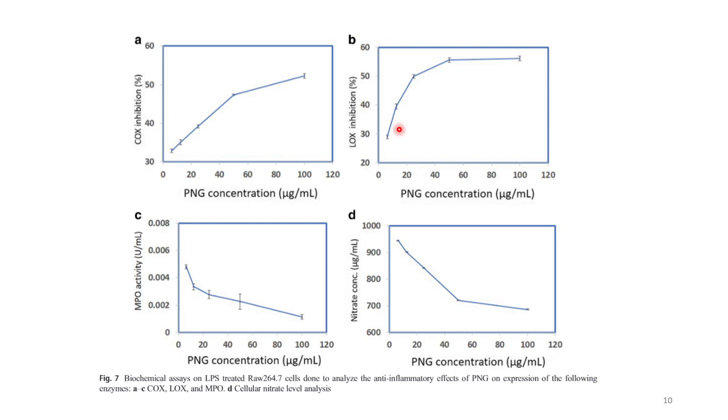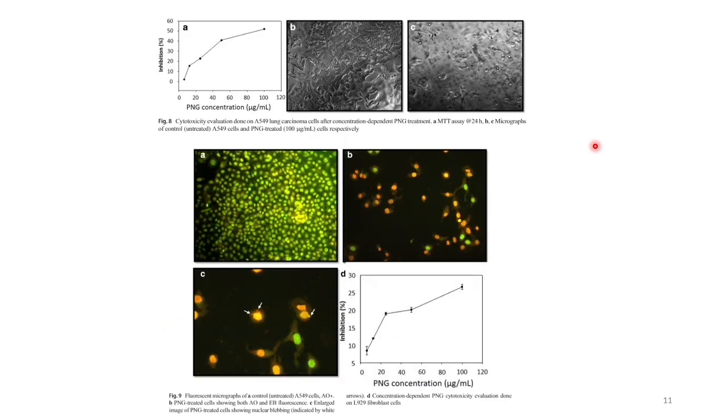This is one of the first reports that melanin can inhibit inflammatory enzymes such as cyclooxygenase, lipoxygenase, myeloperoxidase, etc. So it has shown very good anti-inflammatory activity, and later many other groups have confirmed this in vivo conditions also.